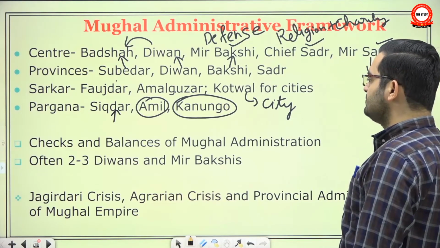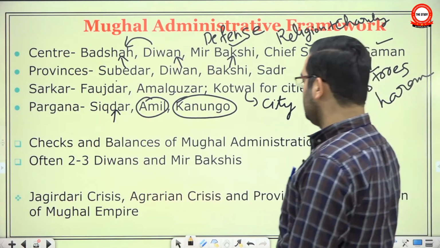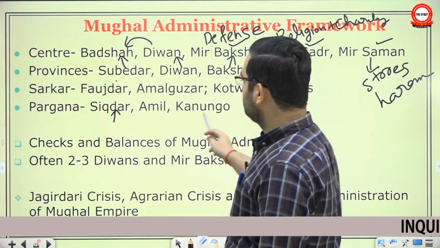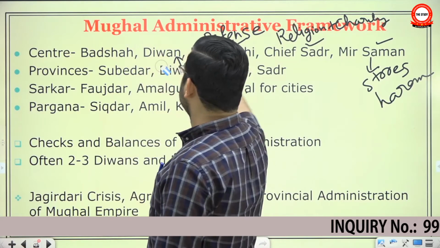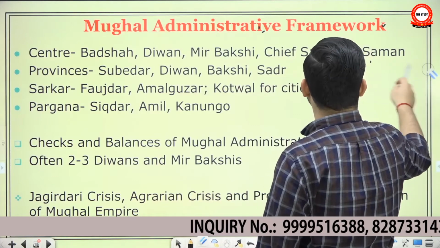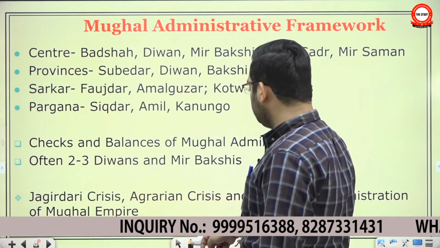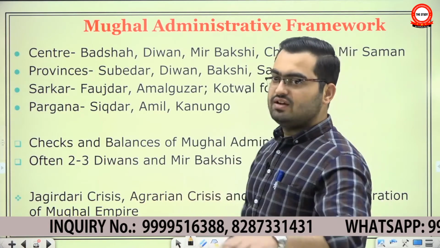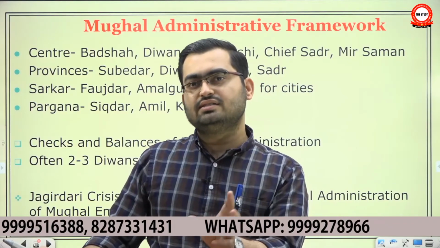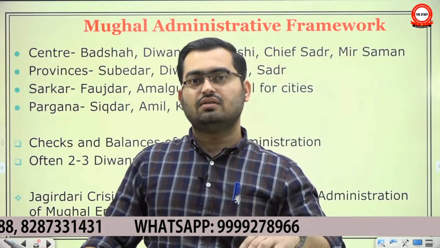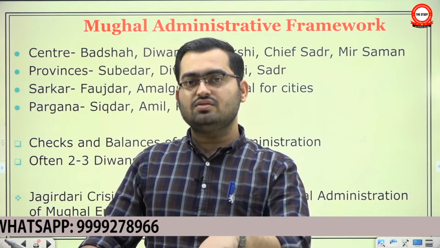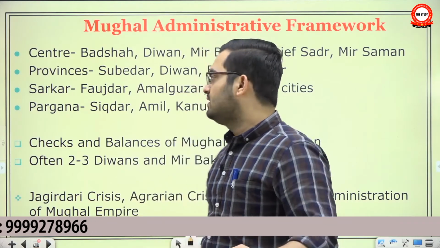However, they put some checks and balances in Mughal administration, such as often there were 2-3 Diwans. Todarmal was the most famous during Akbar's time, but they ensured that there were 2-3 Diwans, and they often came from very humble background. Their rank in the Mughal administrative system was very low. Say you make a person with a joint director's rank a minister. Why? Because he has a low salary, low position in ranking, so he would remain humble and not try to acquire too much power.